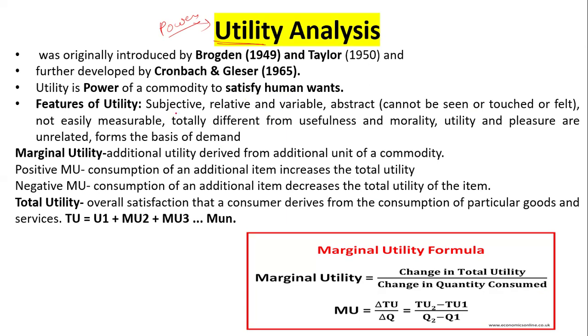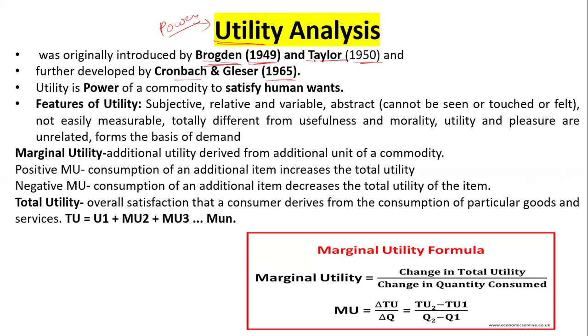This utility concept was introduced by Bogdan in 1949, and Taylor in 1950. Further, it was also developed by Cronbach and Glaser in 1965.